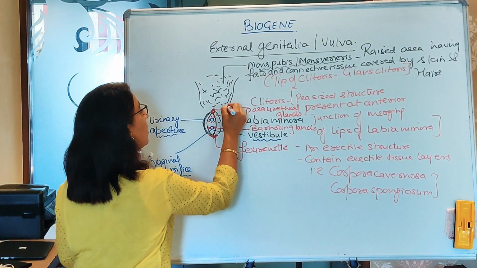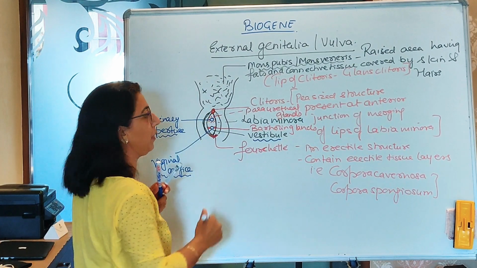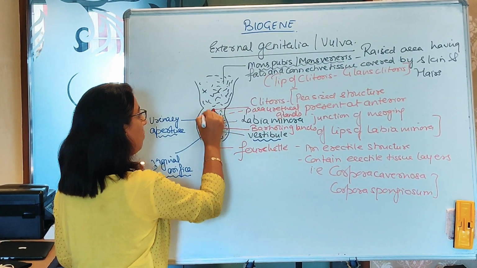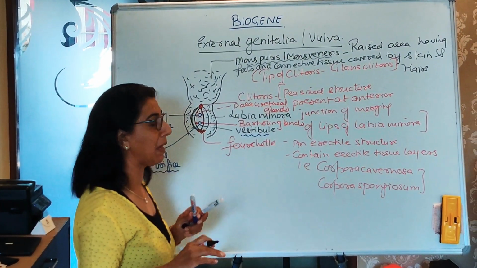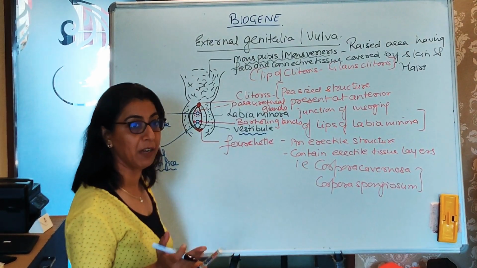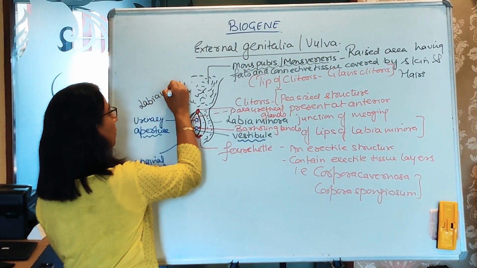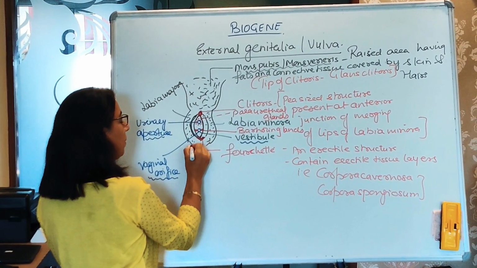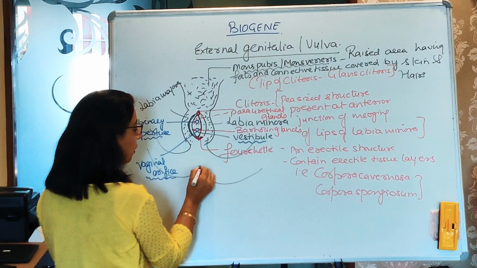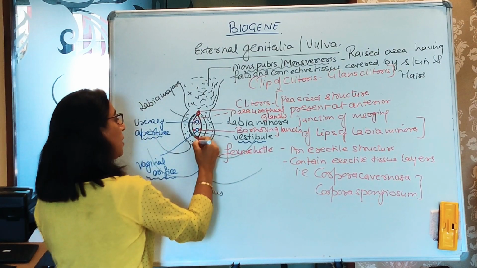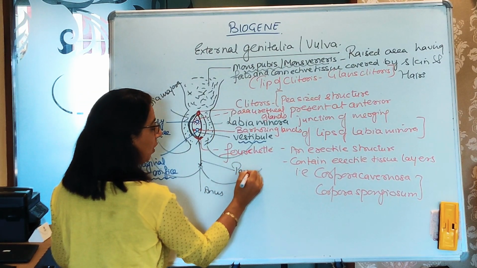Now this mons pubis continues downward, but the structure is different. This is what you call the labia majora. These are two lip-like structures again, but these are not covered by mucous membrane or mucosal folds. They are covered by skin and hair. This is called the labia majora. And this labia majora is in continuation with the legs. Then the legs come. So this is the anus. The space between the anus and the fourchette area is called the perineum.